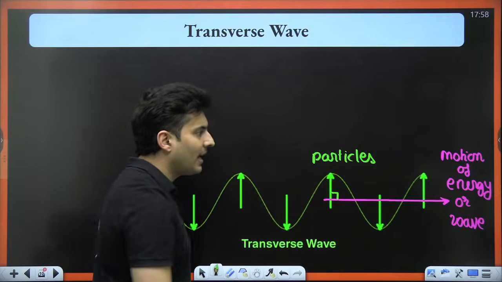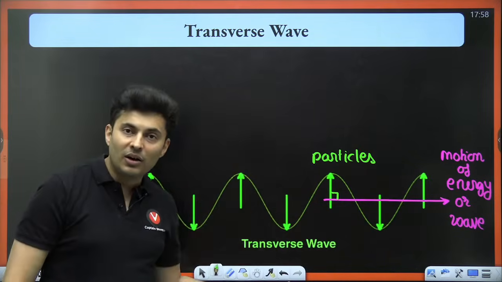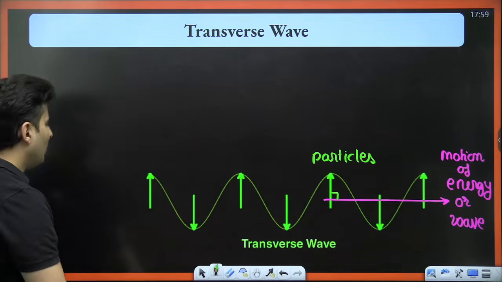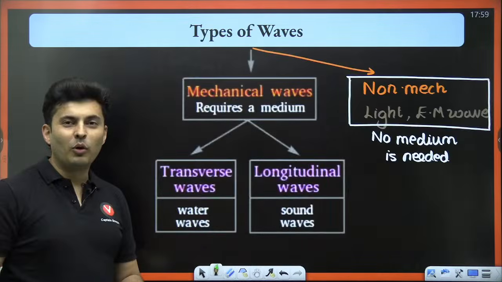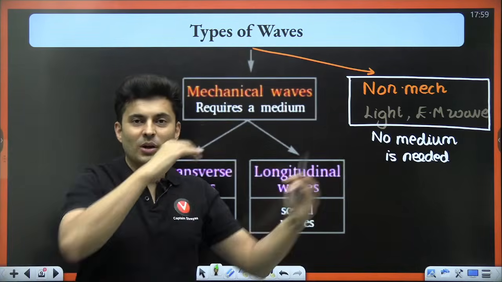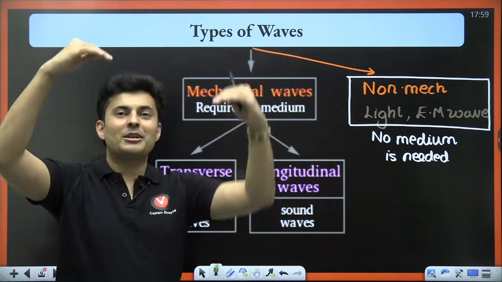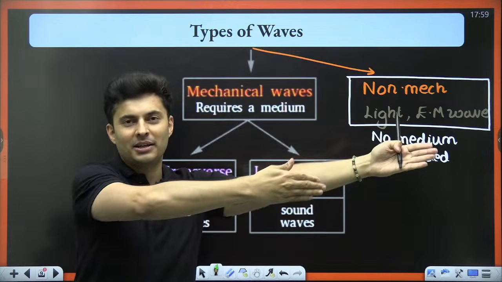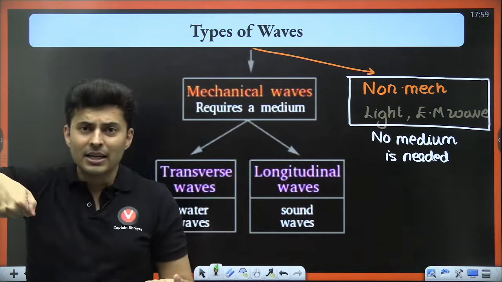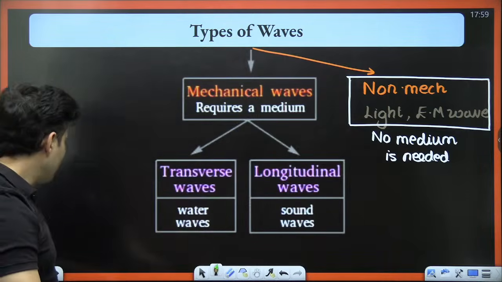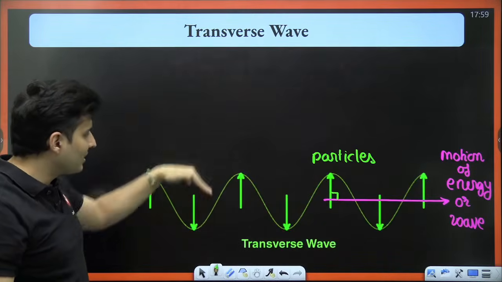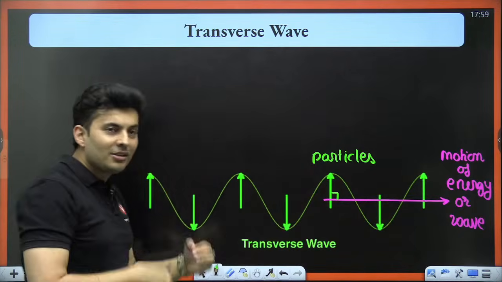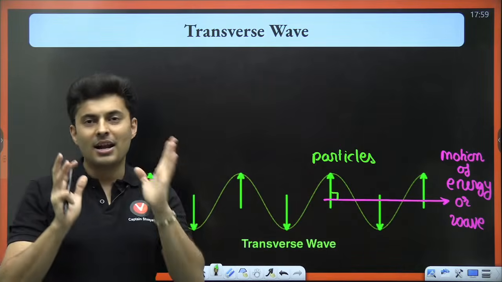That is called a transverse wave. Examples: waves on the water. When the sea waves go, you will see the particles go up and down, and the wave is going horizontally. Or you take a string and generate a wave. The particles of the string go up and down, but the wave goes horizontally. So that is a good example of a transverse wave.